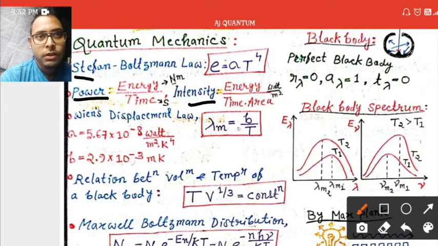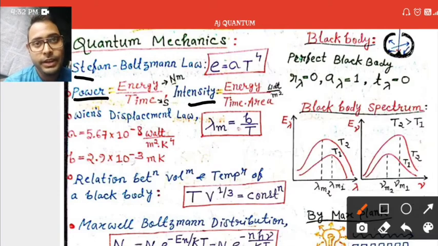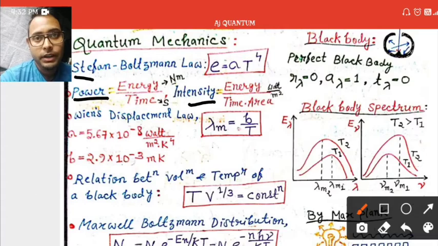So quantum mechanics starts from where classical mechanics failed to explain the black body spectrum and how energy is actually discontinuous. Classical mechanics explained that energy should be continuous, but some difficulties arise in explaining the spectrum of radiation of a black body.